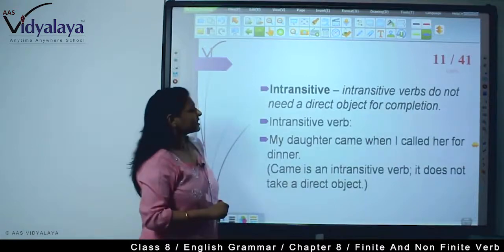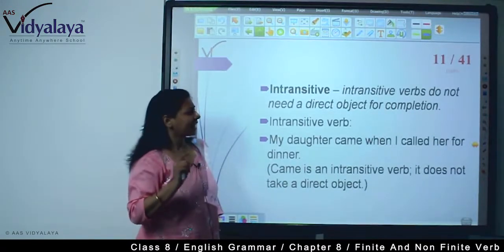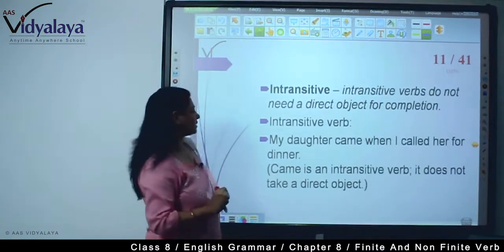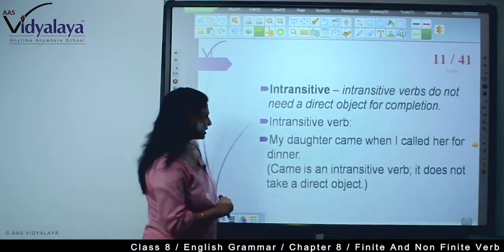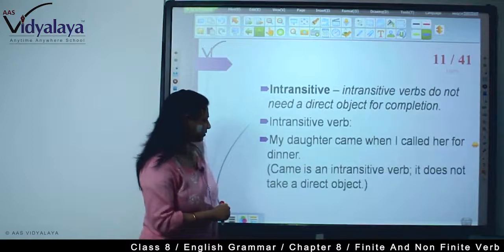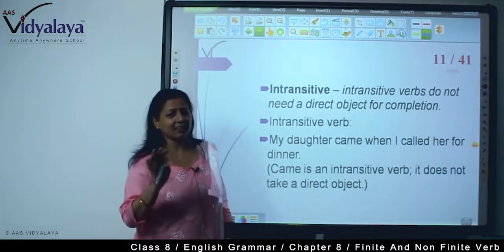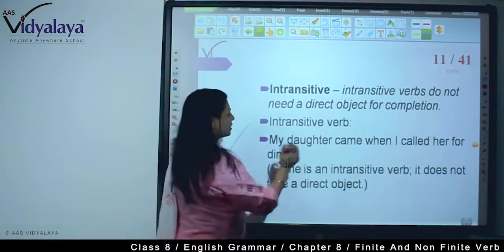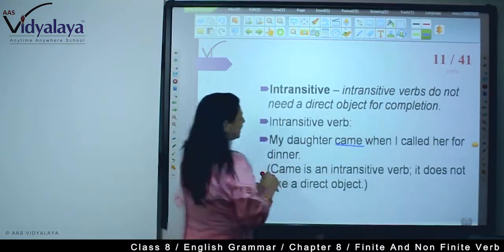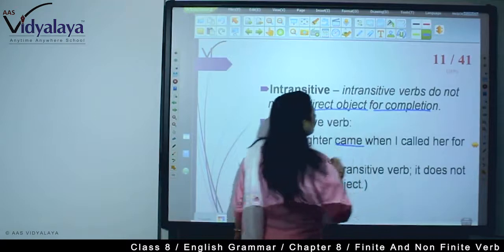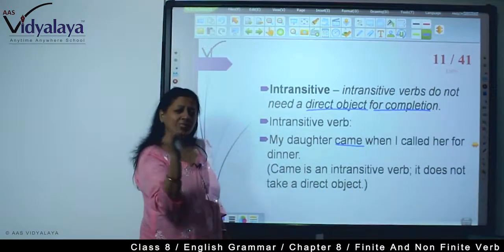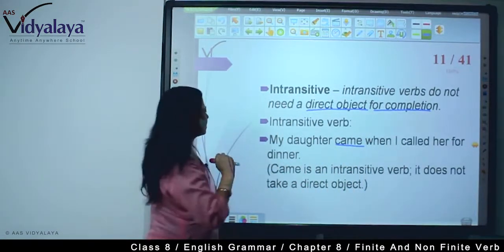Now, intransitive verbs do not need a direct object for completion. For example, my daughter came and I called her for dinner. Came is an intransitive verb and it doesn't need a direct object, right? So here we are seeing intransitive verb doesn't need a direct object for completion. It is completed in itself.